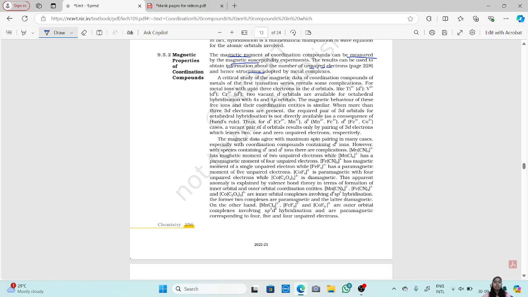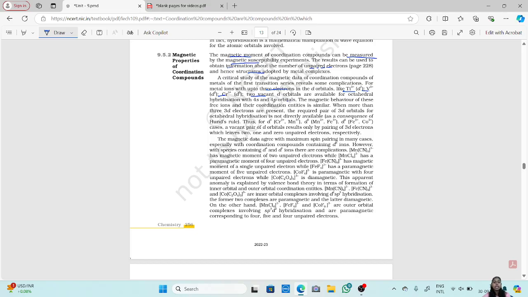Now, a critical study of the magnetic data of coordination compounds of metals of the first transition series reveals complications. For metal ions with up to 3 electrons in d orbitals, like titanium, vanadium and chromium, 2 vacant d orbitals are available for octahedral hybridization with 4s and 4p orbitals.